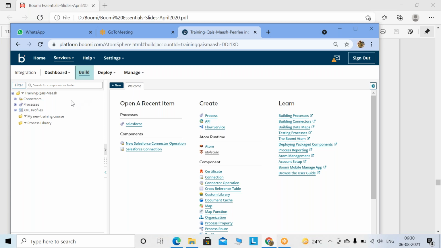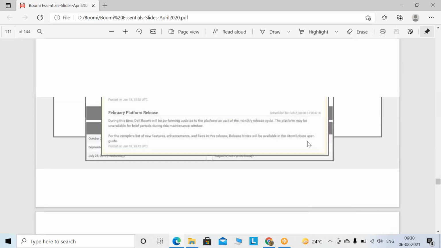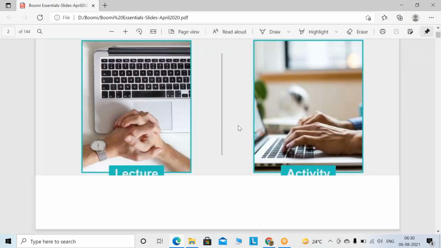Now, the second thing is that as soon as you create the atoms and environment, you need to go for some kind of component explorer. On the left-hand side, this part is called the component explorer. Let me show you, once you log into Boomi, which part is called which things.